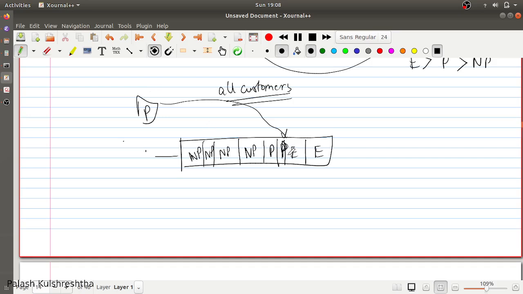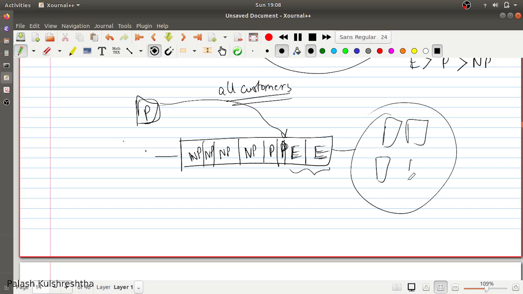For example, if lots of paying customers are coming, and the non-paying customers also want to get particular work done, or there are multiple enterprise customers which have raised requests, first of all the enterprise messages are going to be consumed by your consumers, then only paying customers, and then only non-paying customers. So this can create a problem.